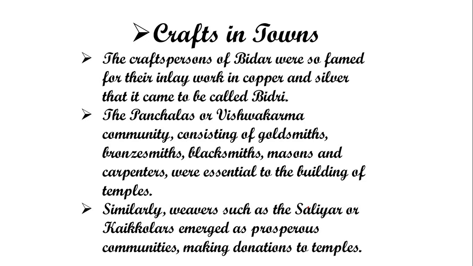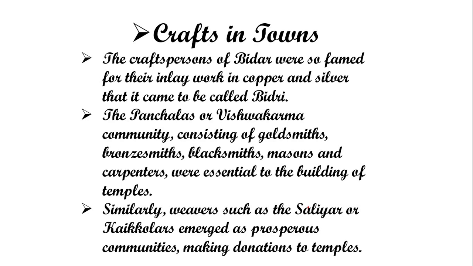First the tools or weapons are made with metal, and on this metal another metal is used for designing. This type of work was done by the craftspeople of Bidar, that's why this art is known as Bidri work.